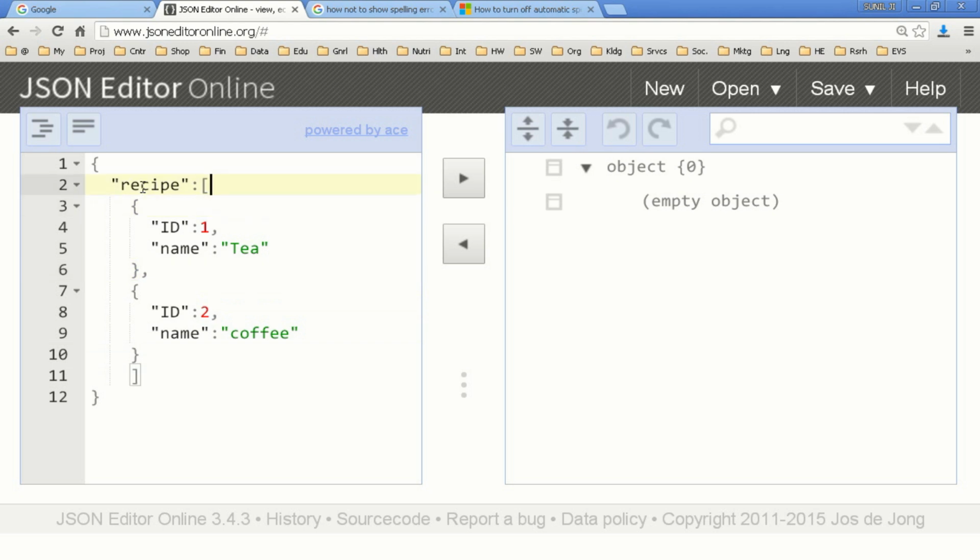Okay, so this I have given: the outer curly braces, and then after the outer curly braces I have given one name as recipe, because it is a list of recipes. Since I am giving many recipes, I am using an array, and each recipe can have many properties, so I'll use curly braces, meaning further objects within that array, and two objects are to be separated by again a comma, and each name value pair within an item,